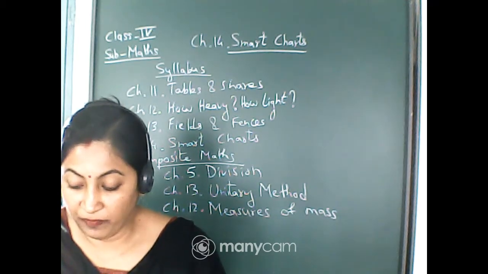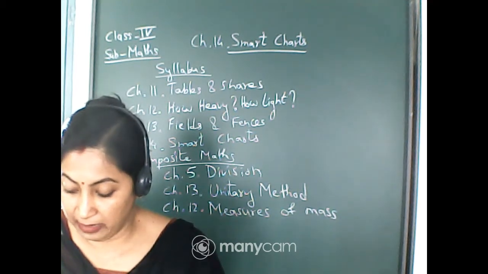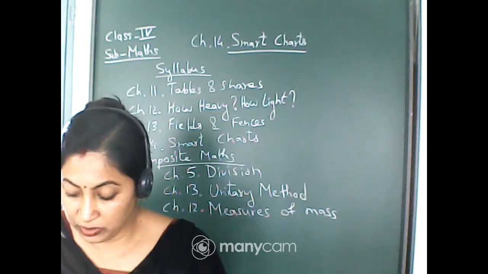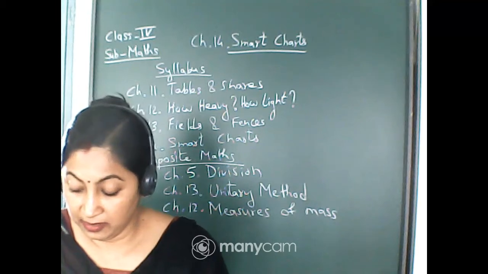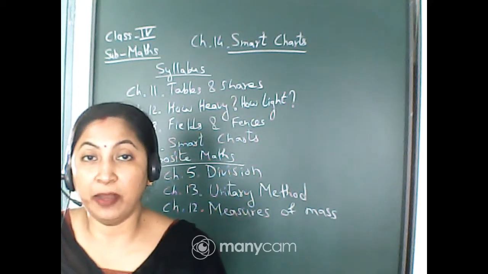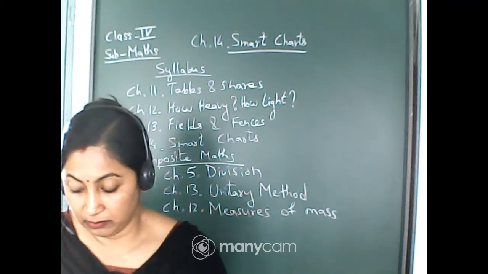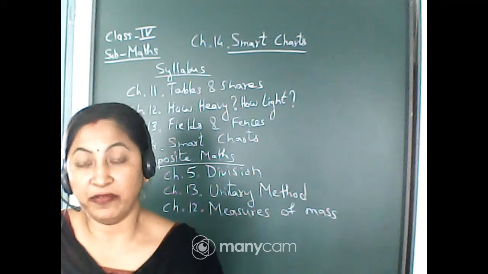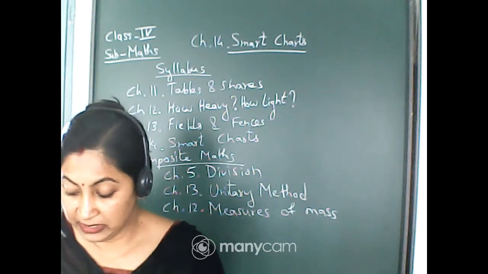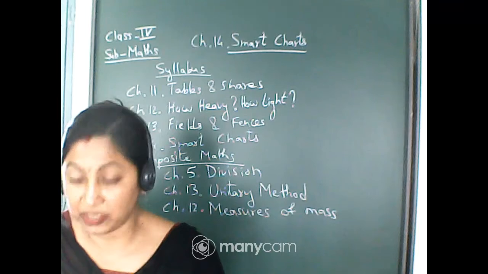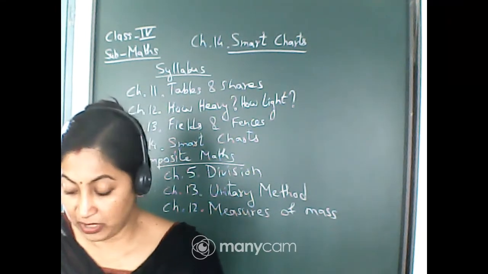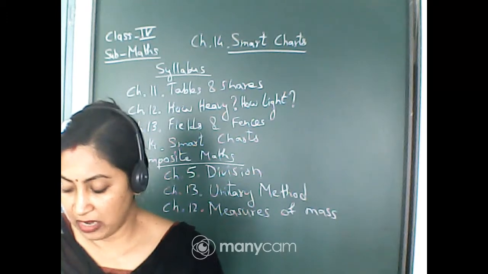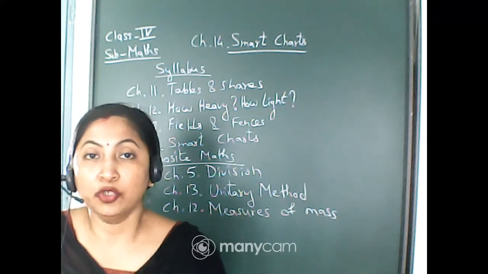All children of a school take part in different clubs. The chapati chart shows the number of children in different clubs. Yes, as you can see, the chapati chart is showing different clubs and the number of students. First one, you can see the maximum is for the games club. Half of the circle is for the games club. Then 1/4 of the circle is for the garden club, and 1/4 is for the drawing club.